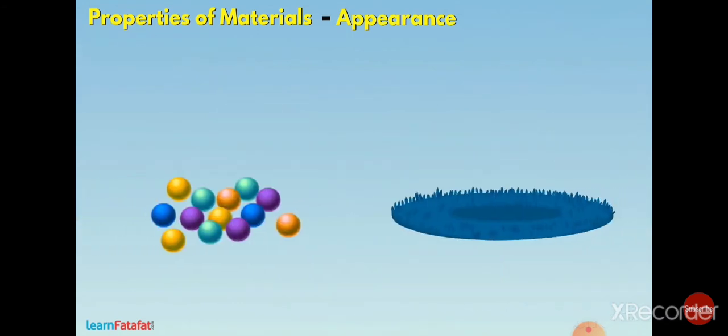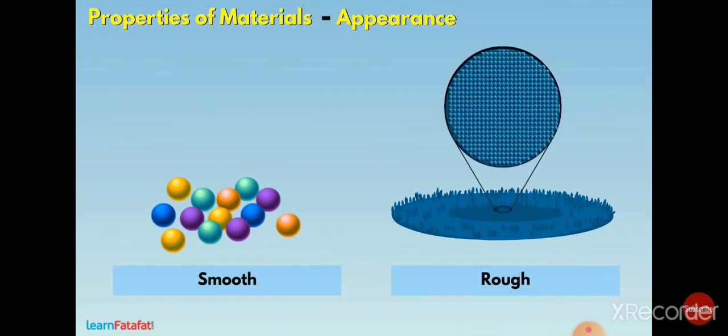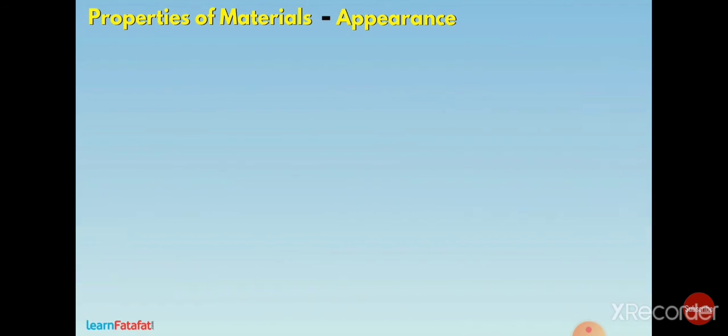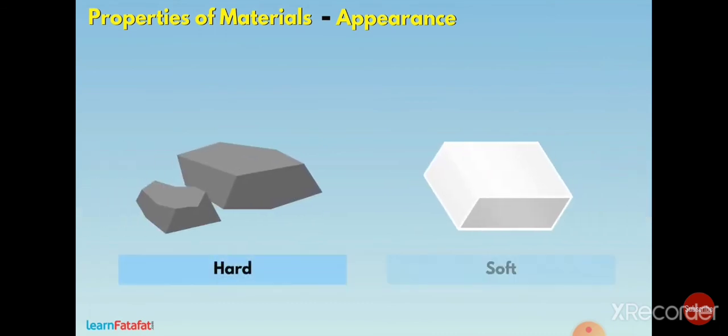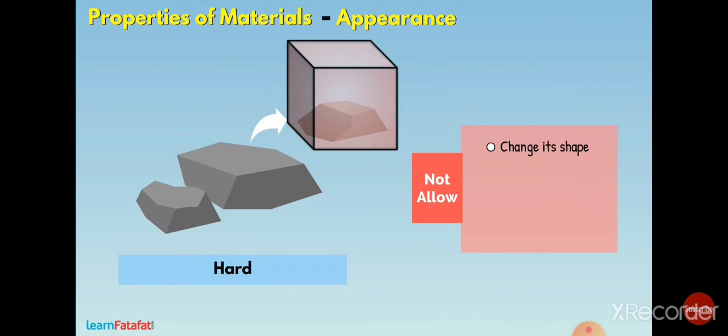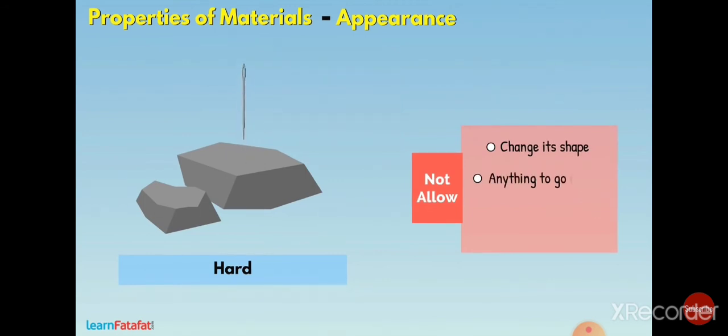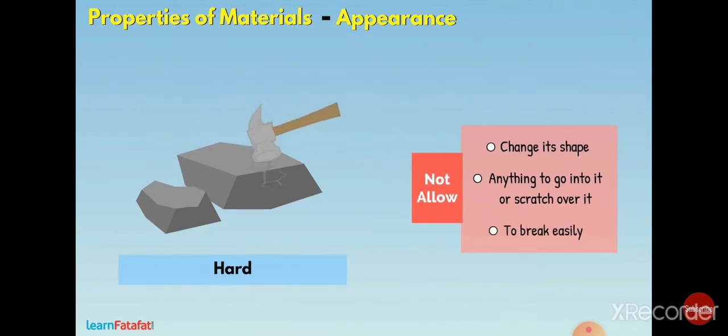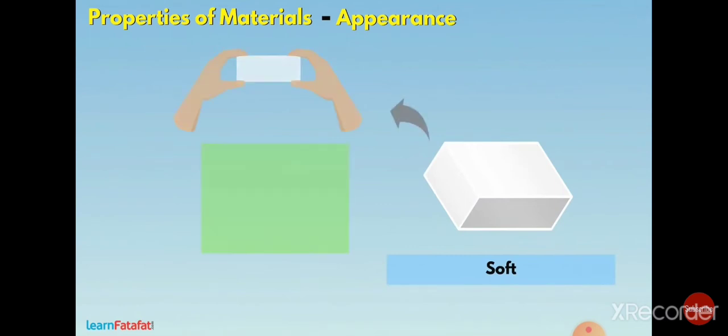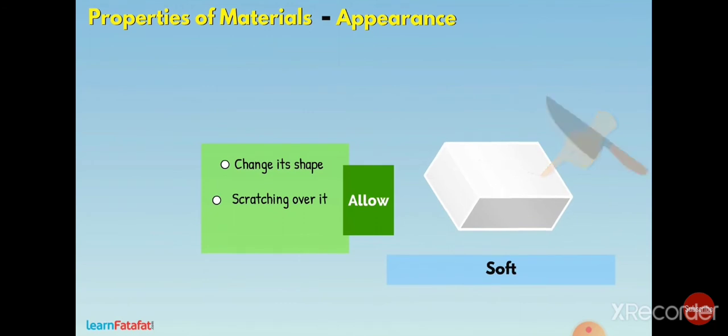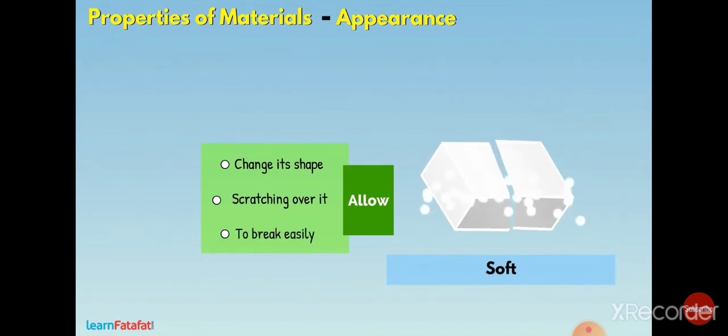If you touch some objects, they appear either smooth or rough. The roughness is due to bumps on surface. Similarly, some objects are hard while others are soft. With the term hardness, we mean that the material does not allow to change its shape. It does not allow anything to go into it or scratch over it. It does not break easily. If a material changes its shape, allows scratching over it or breaks easily, then such material is soft material.